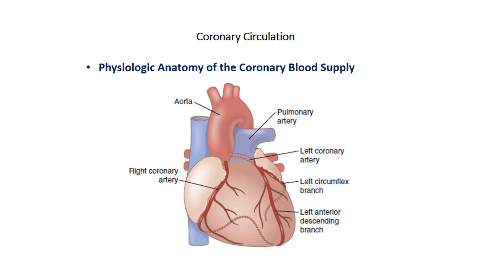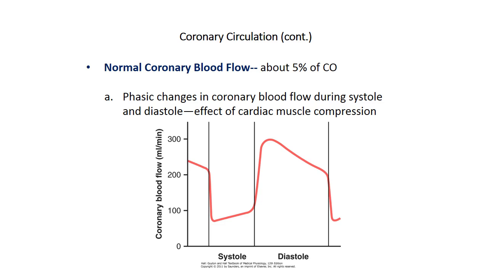During exercise, this blood flow increases 3 to 4-fold to supply the extra nutrients needed for heart work. So we know about 5% of cardiac output goes to coronary blood flow.